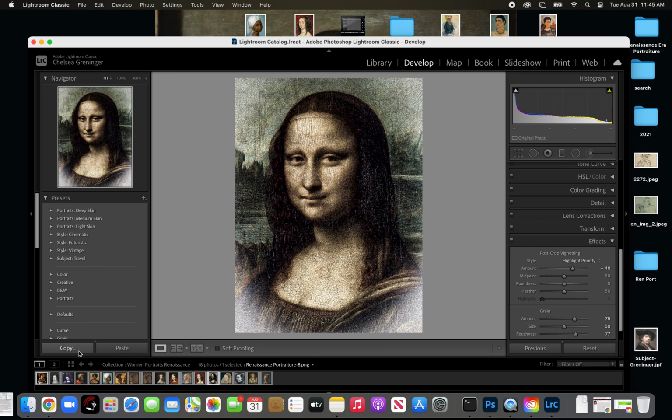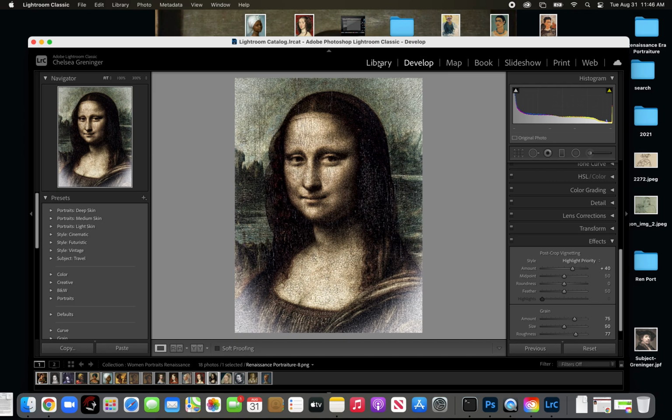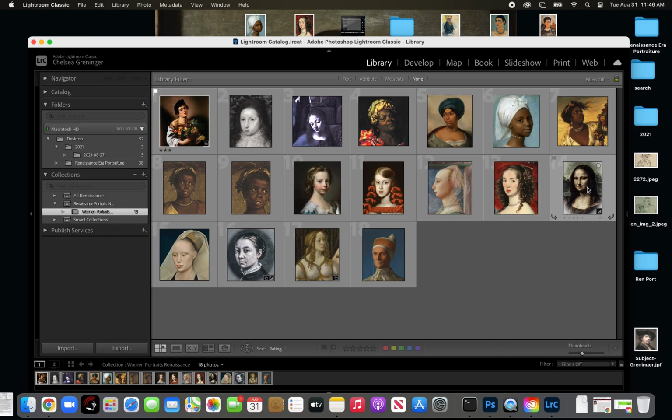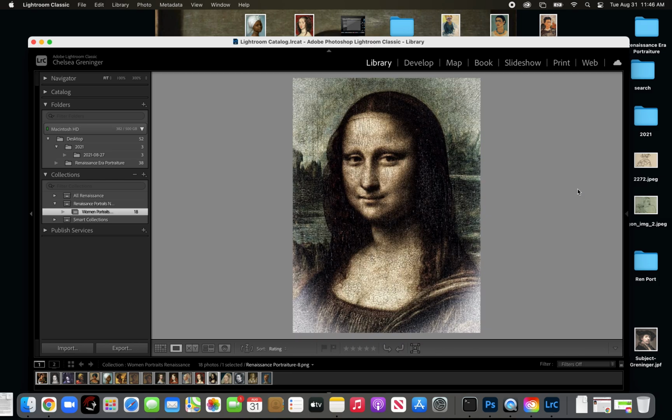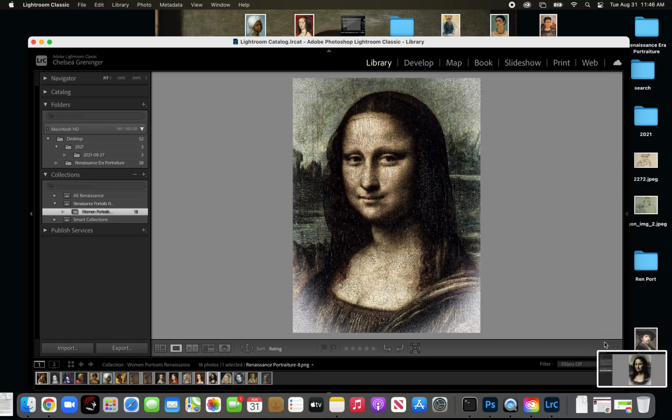So I guess we can copy this if we want to, but all you have to do is go back to the library and you'll see that that edited version is right here. So I'm going to take that one and go back to this and click on that. I want you to take a screenshot of this, that you edited this, use your name in the screenshot, and you edited this in Lightroom, and it's a different version than the original. I guess you could take a screenshot of the original too just to prove it, but I'm going to trust that you did that.